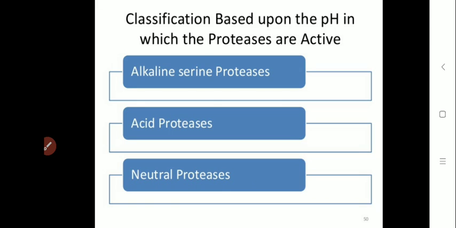Second one is acid protease, in which the protease enzyme is highly active in acidic conditions. And third one is neutral protease, in which the protease enzyme is active at neutral pH. Let's study all these classes one by one in detail.